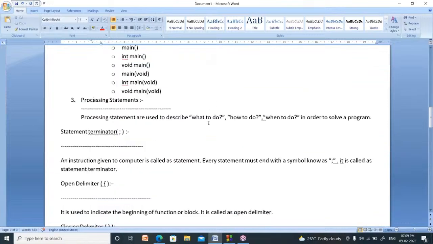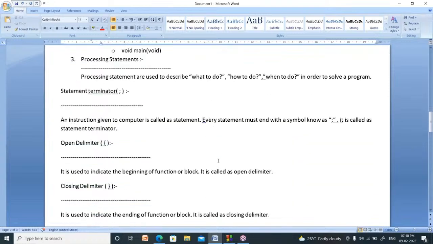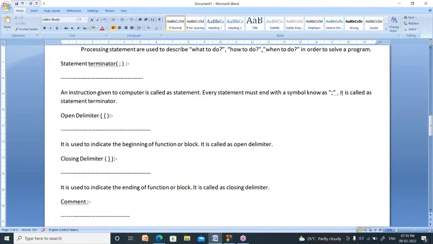So how far did you write? You wrote up to this one, no? Processing statements. Note this one. Statement. You have to write down a statement terminator. Note it down: statement terminator, semicolon.